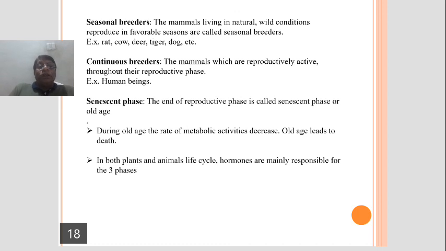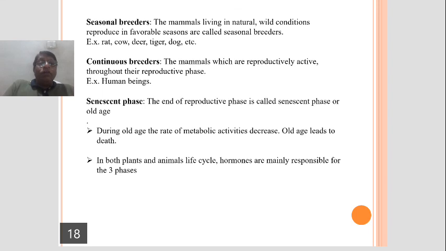Next, the third phase, what you call senescent phase or the post-reproductive phase. What is senescent phase? The end of reproductive phase is called senescent phase. First, juvenile phase. Second, reproductive phase.